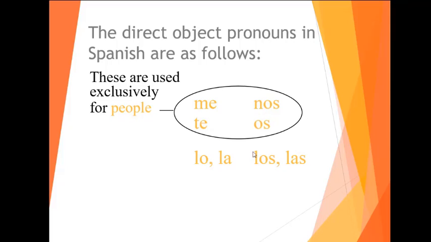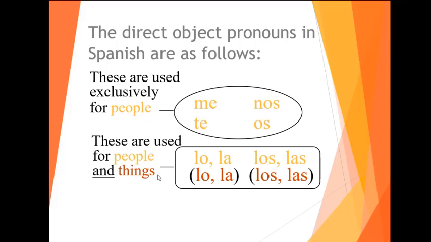Because these, lo, la, los, and las, are used for people and things. This one gets a little complicated, but don't worry too much. I'll give you some examples and you'll see. And there's another table like this at the end where you'll understand even better. So remember, you found the direct object.